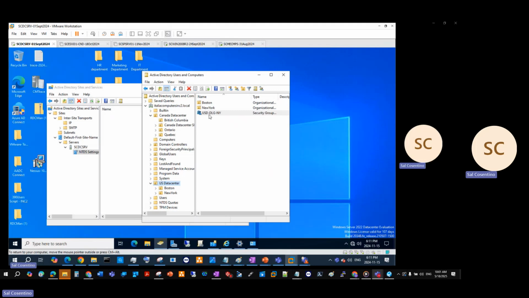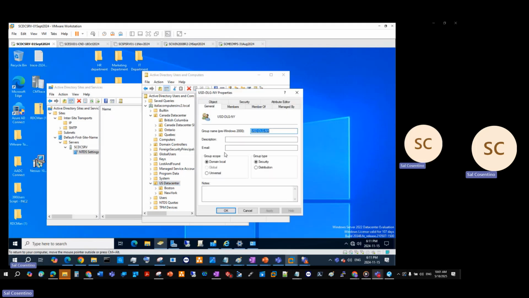So as you can see, these security groups are created. If we go back, we know that these are domain local security groups, and we can state what this is. This is a domain local security group that was created for testing purposes.